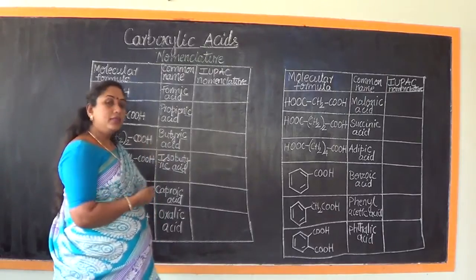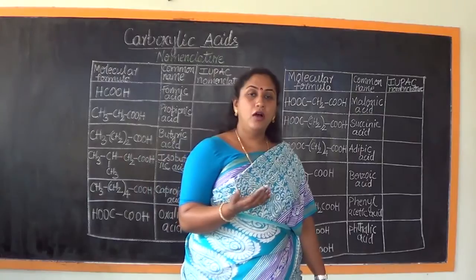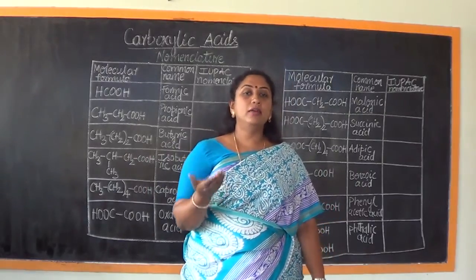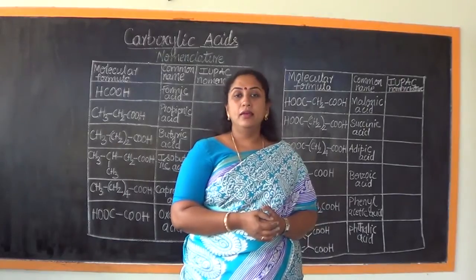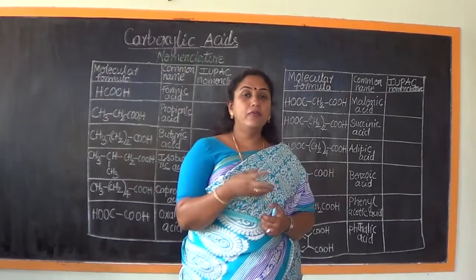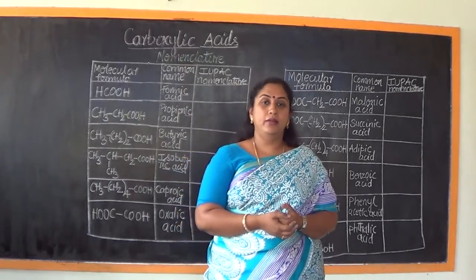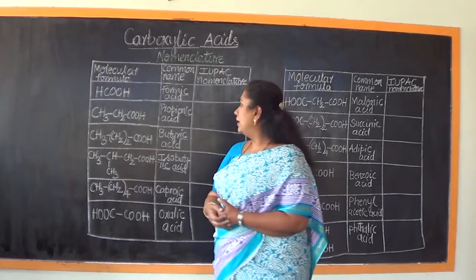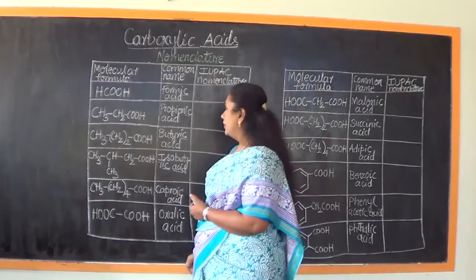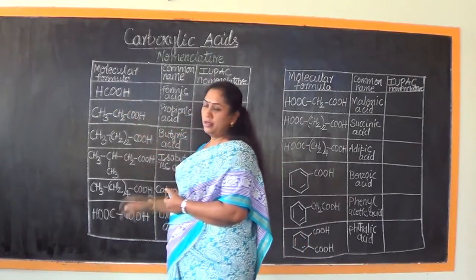Now this IC acid name is derived on the basis of Latin or Greek terms. These were the meanings of the word from where these acids were originally extracted or obtained. Say for example, formic acid, which has a molecular formula HCOOH.